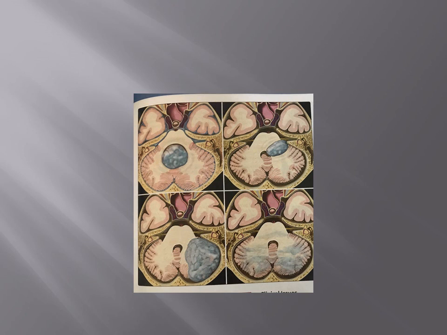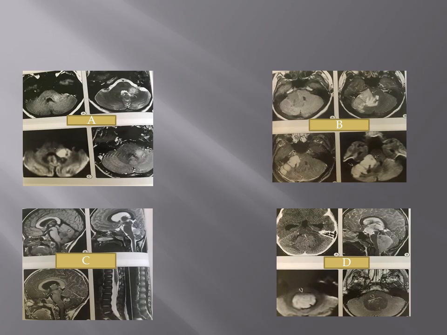Next, this is the classic location of any type of medulloblastoma. The first image shows a midline mass extending to the fourth ventricle, the classic location for any type of medulloblastoma. Whereas the second image shows a lesion in the cerebellar peduncle, classic of wingless. The third image, lateral cerebellar hemisphere, is classic of sonic hedgehog. This is the diffuse type. Fourth one, and these are the images.